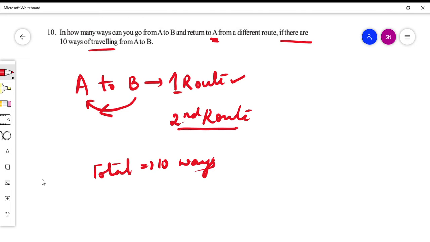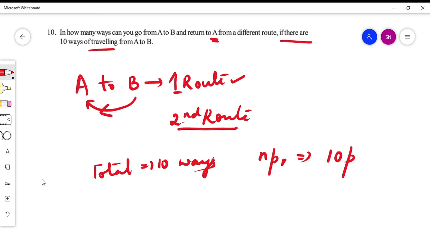If I have to substitute in the nPr formula, what is n? n is nothing but the total number of ways. So totally there are 10 ways of traveling from A to B. Again, to return to A, obviously you are using only one route.